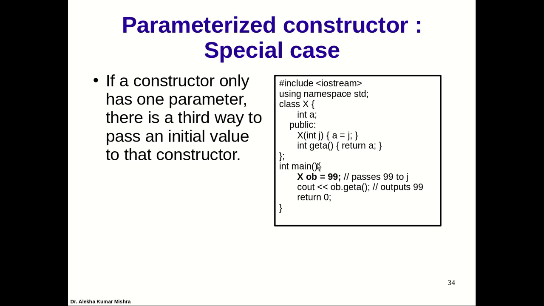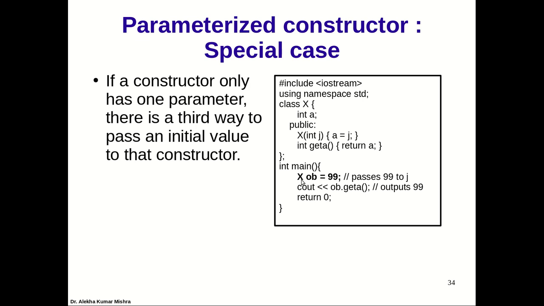Instead of putting the value 99 within parentheses, if it is a single value, remember that this only works when the constructor contains only a single parameter, or takes only a single input. In that case we can write X ob = 99.